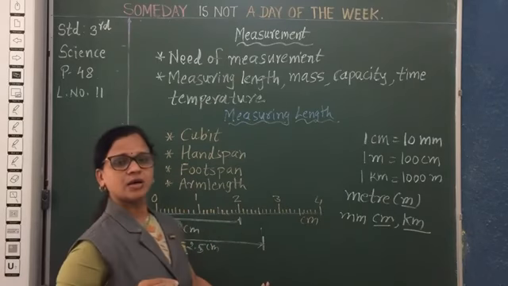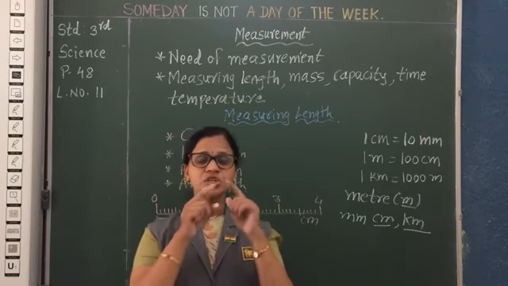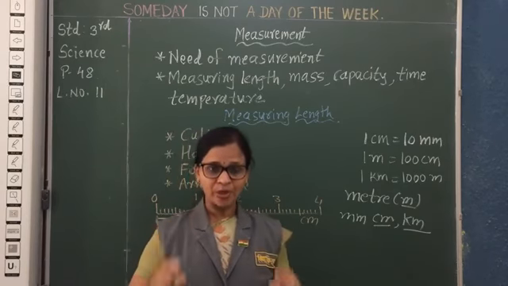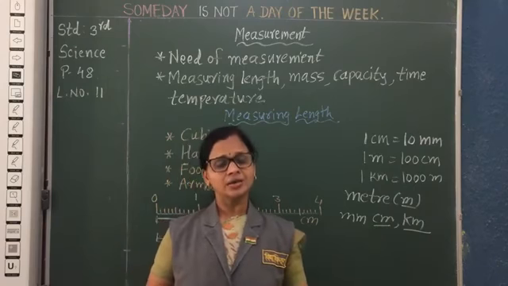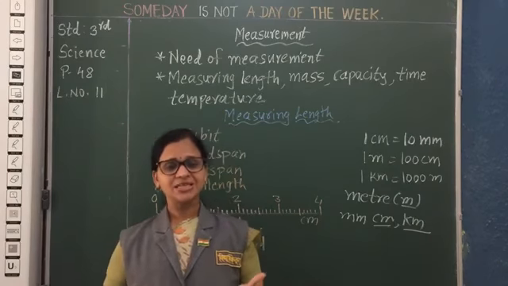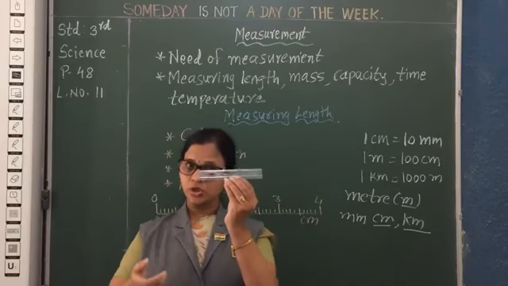So in this way, with the help of a ruler, whatever smaller object there is, suppose you want to measure the length of paper or a textbook or even a table or a pencil box, you can use such a ruler.